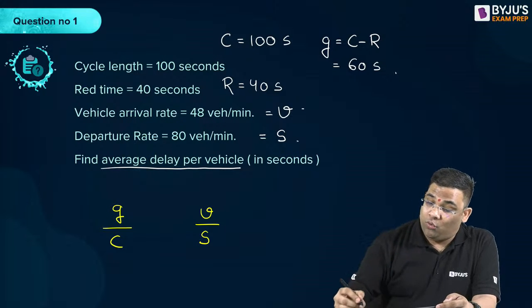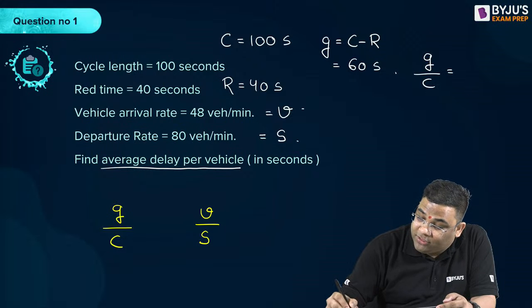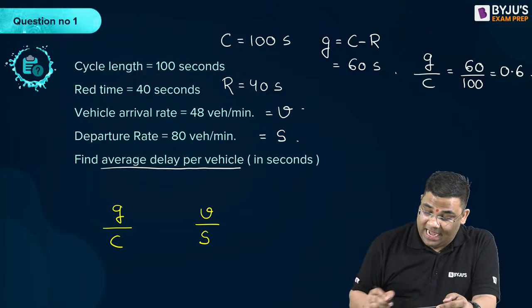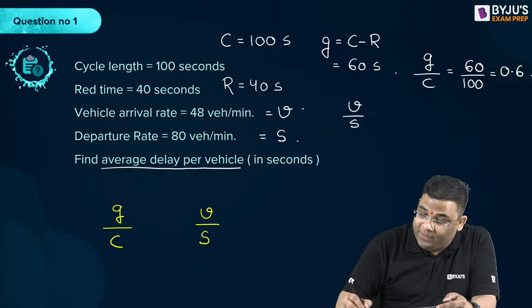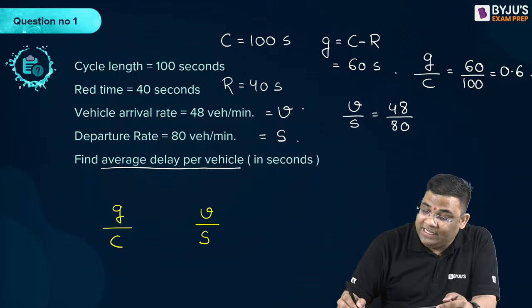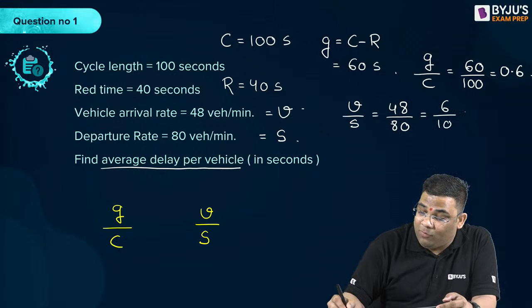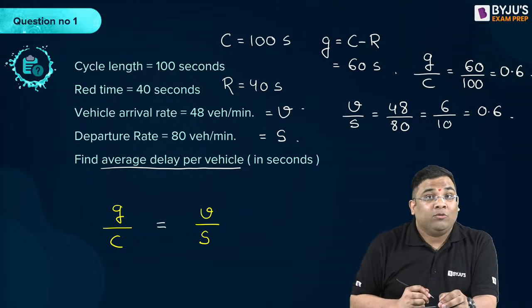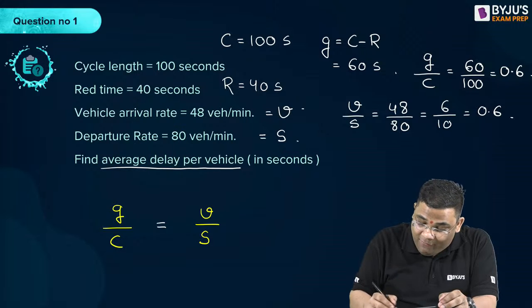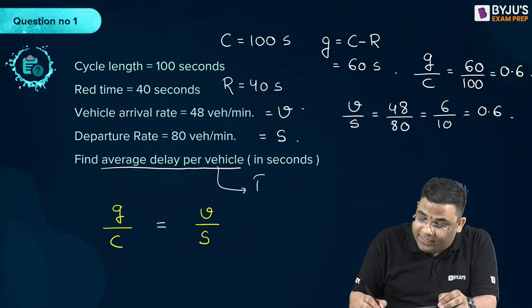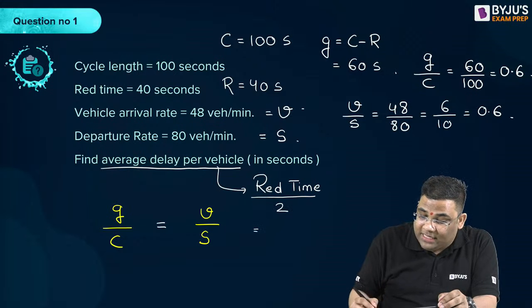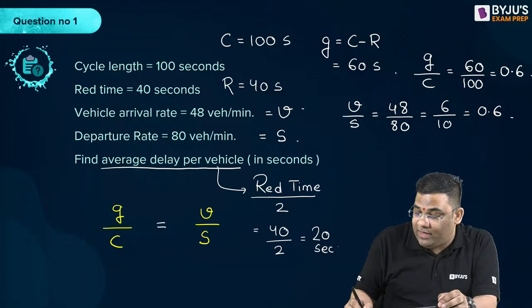Yes, it is. How? You see, G by C is 60 by 100, that is 0.6. And what is your V by S? Your V by S is 48 by 80. I can divide by 8, which is 6 by 10, giving 0.6. So first, always check this. It is equal. And when it is equal, the average delay will be simply red time by 2, that is 40 by 2, that is 20 seconds. So this is a very straightforward question.